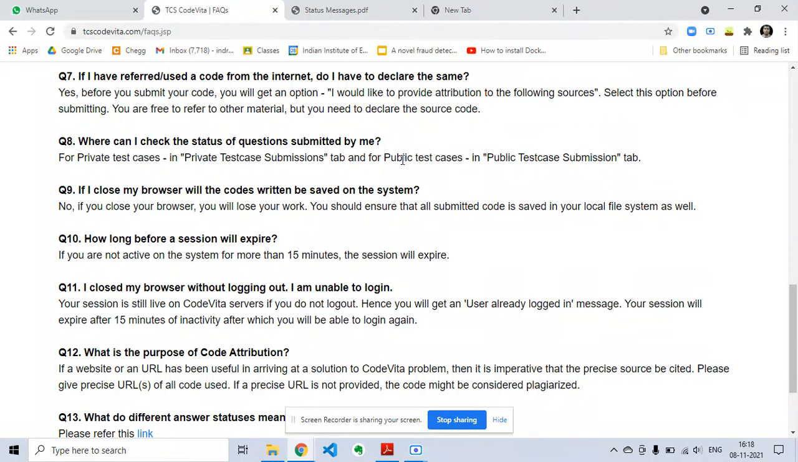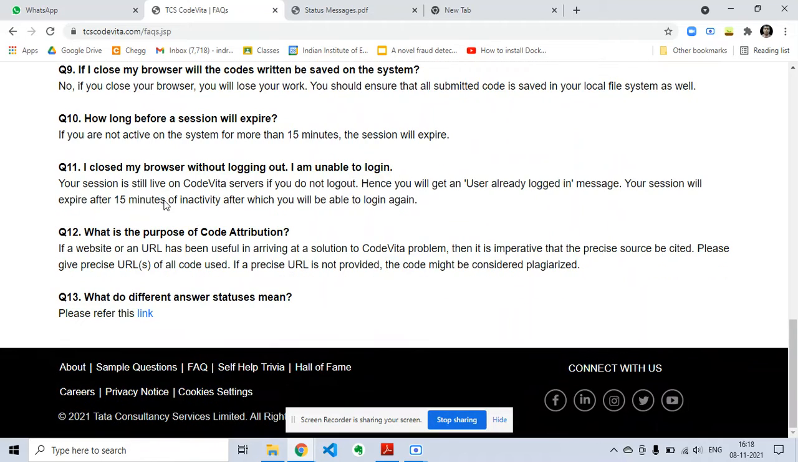How long before a session will expire? If you are not active on the system for more than 15 minutes, the session will expire. So make sure you are not idle on your system. I closed my browser without logging out and I am unable to log in. Your session is still live on CodeBeta servers if you do not log out, hence you will get a user already logged in message. Your session will expire after 15 minutes of inactivity, after which you will be able to log in again.